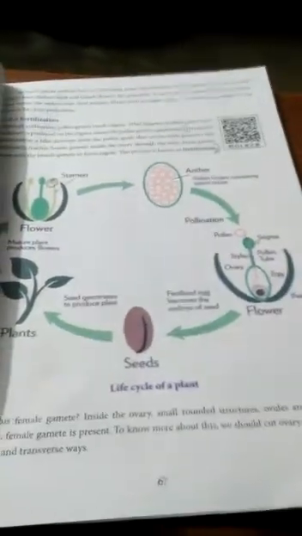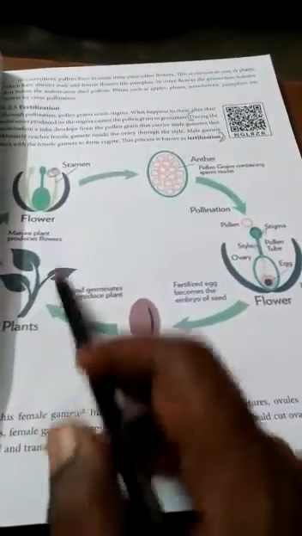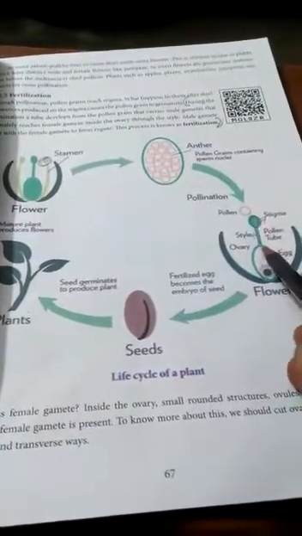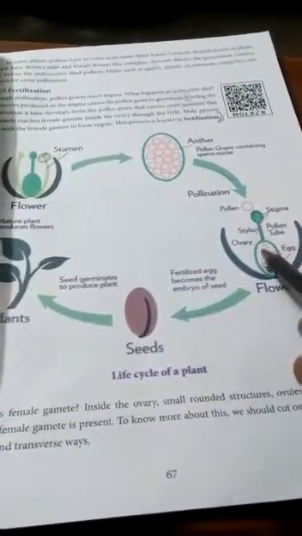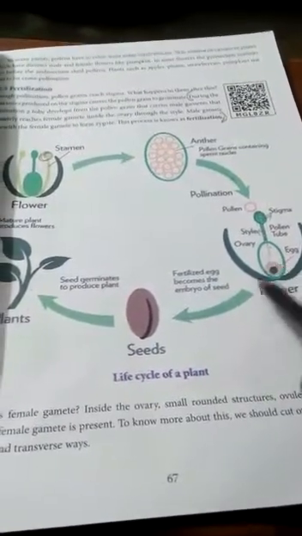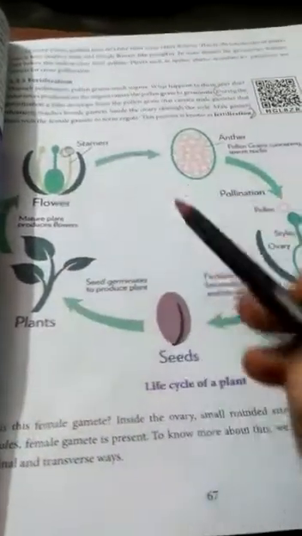See that picture, observe the picture. See, mature plant, flower, anther, inside the female plant through the style, it forms the egg, then the zygote. It forms the seed. Again, the seed produces a new plant. This is only the life cycle.